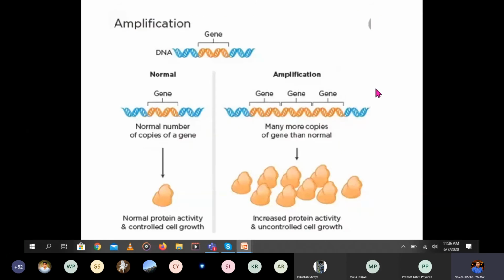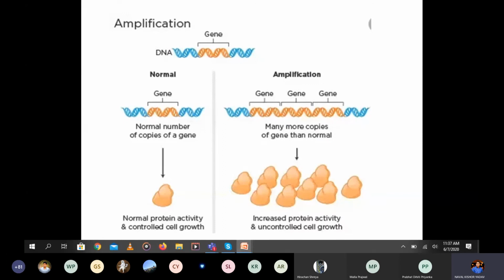Gene amplification, you can see normally what will happen. This is a gene. Normally, normal protein activity controls the cell growth. In normal condition this will happen, but in the abnormal condition, due to the amplification, this is a gene, this is a gene, this is 3, you can say an amplified gene. Many more copies of the gene than normal. Here only one, here you can see 1, 2, 3. So many copies of the gene than normal, and you can see the increased protein activity, uncontrolled cell growth. So this is happening in the case of amplification.